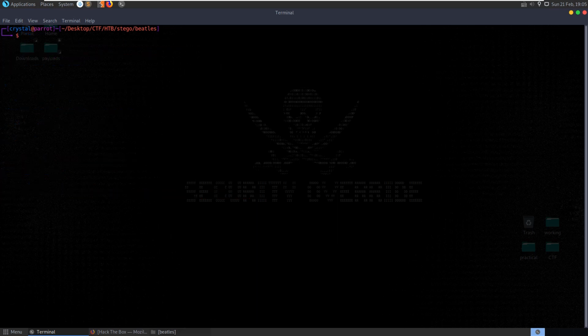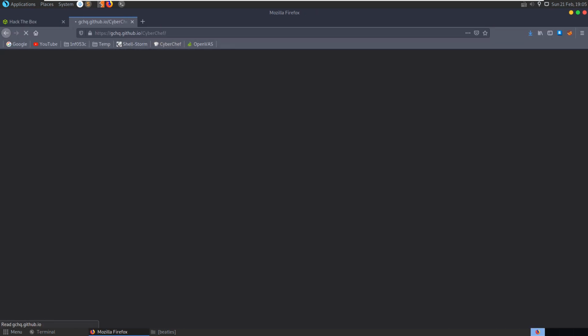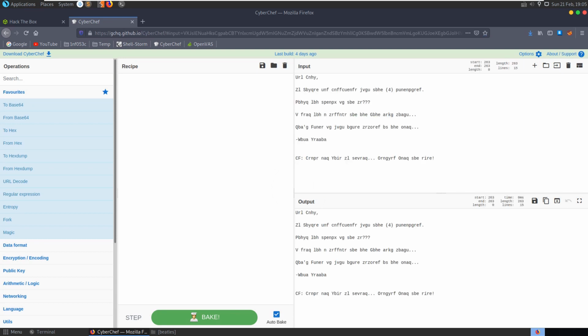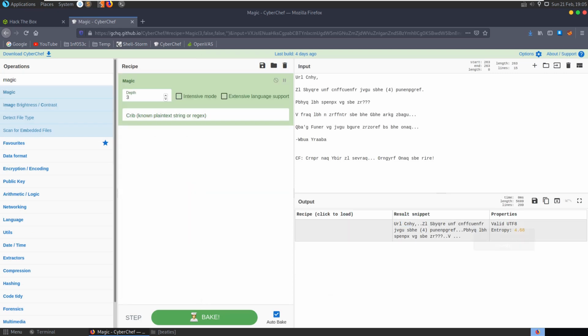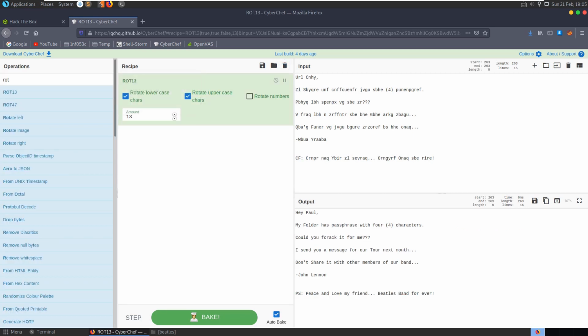Alright, so let's go and have a look at CyberChef. We'll paste in our message. We could do magic here, it'll probably find it for us. Oh, it didn't actually. Okay. We'll look for the rot13. Here we go. I'm surprised that didn't automatically crack that. I thought it would have tried rot13.